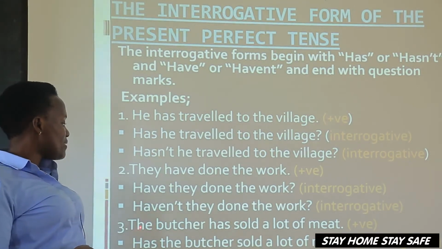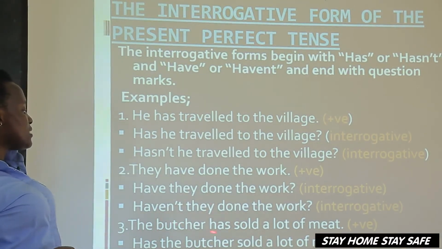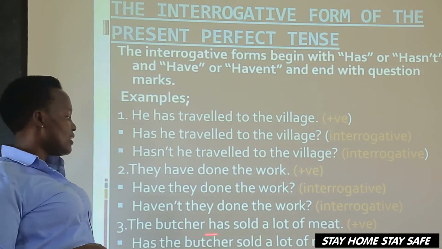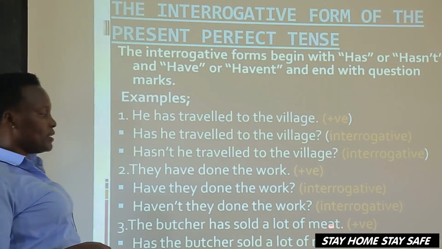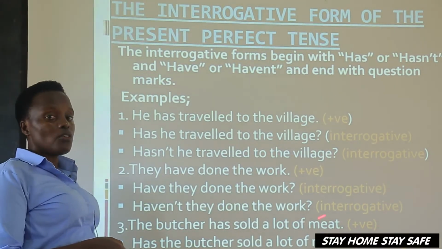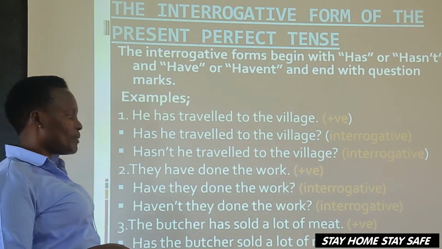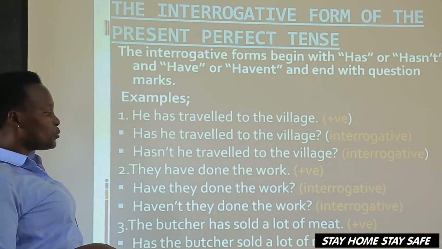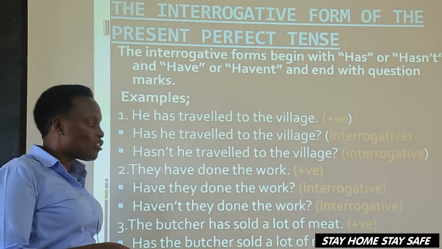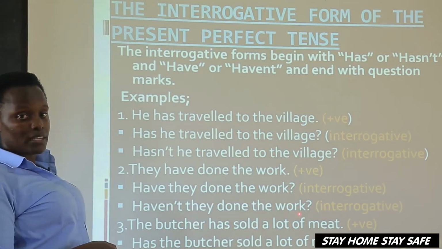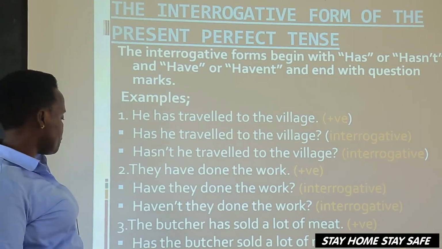Number 3, the butcher has sold a lot of meat. That one will be a positive sentence. Then we're going to say, has the butcher sold a lot of meat? That is an interrogative or a question, a positive question.